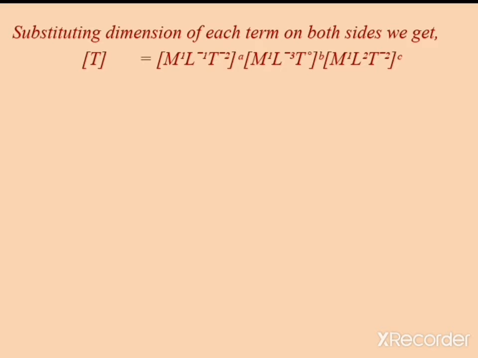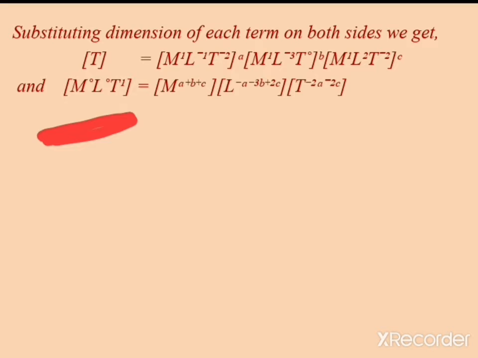So after simplification you will get the dimension of T. The dimension of a physical quantity can be written in terms of mass, then length and then time, as we discussed in our previous video. So the dimension of T can be written like this.